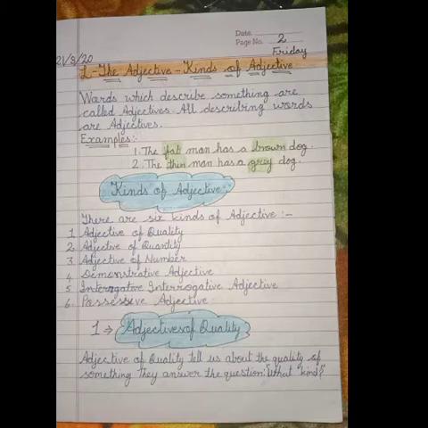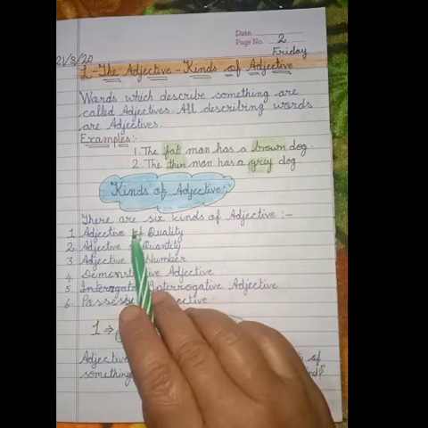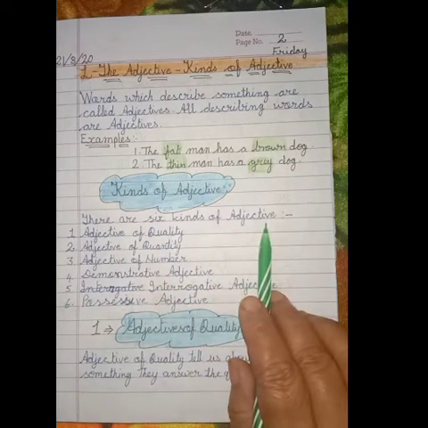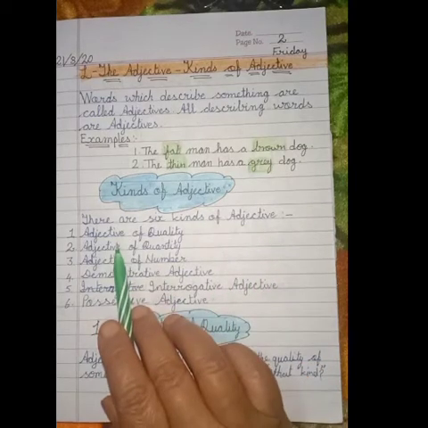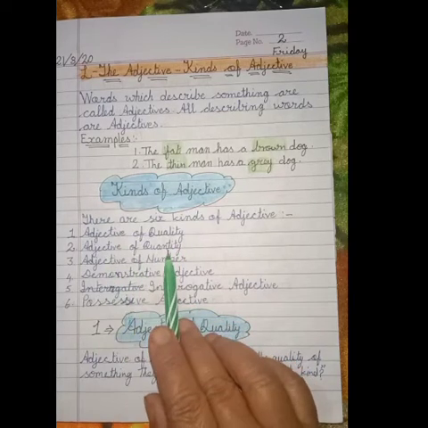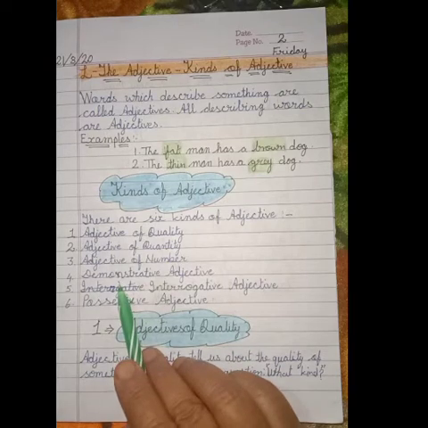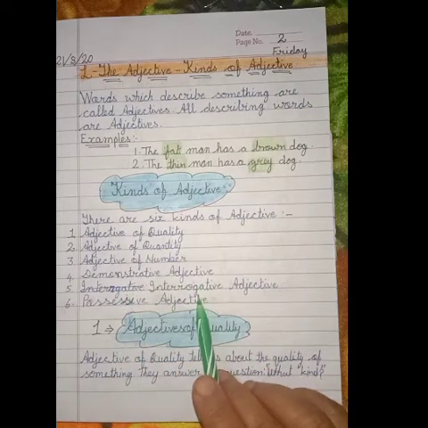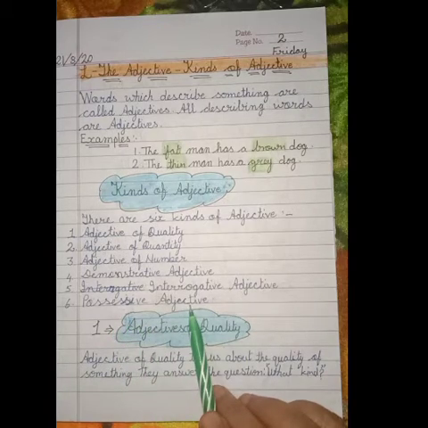Now, kinds of adjectives. There are 6 kinds of adjectives. How many kinds? 6. Number 1, adjective of quality; adjective of quantity; adjective of number; then demonstrative adjective, interrogative adjective and possessive adjective.